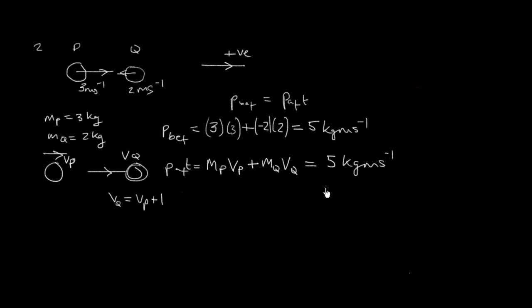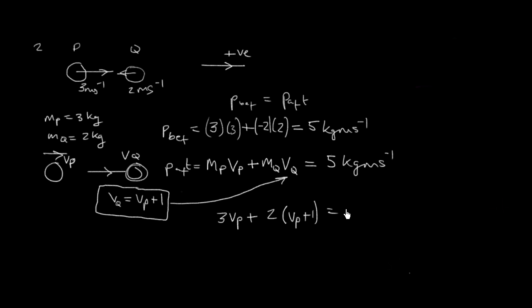Okay, now what's interesting here is that we have a formula for the velocity of one in terms of the velocity of the other, meaning that we can just sub this into here, and then we have the whole formula in terms of only one variable that we don't know, and everything else we know. We know mP, we know mQ, we know 5 here, and so we only have one letter that we don't know. So let's rewrite that. mP times vP. Actually, I'm just going to put the numbers now. mP is 3, so 3 vP plus 2 for the mQ times vQ, and vQ is just vP plus 1, equals 5.